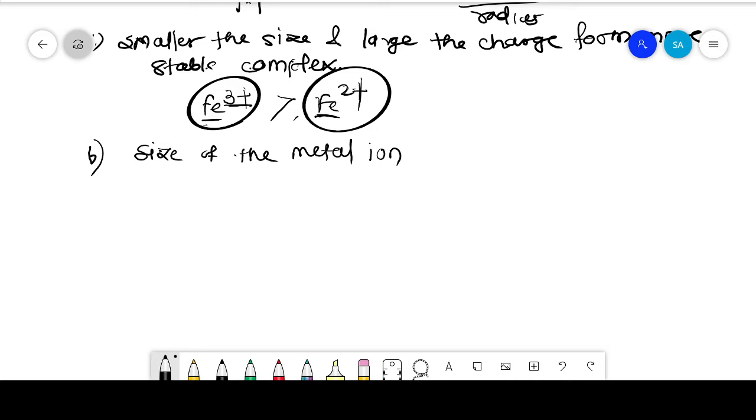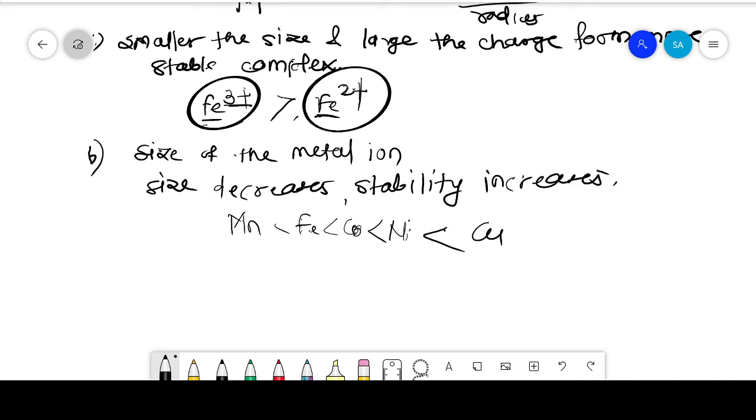As we go along the first transition series from manganese to copper, manganese, iron, cobalt, nickel, copper, the size goes on decreasing, so the stability goes on increasing.